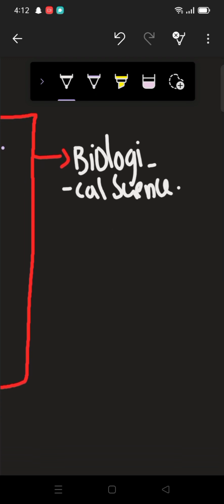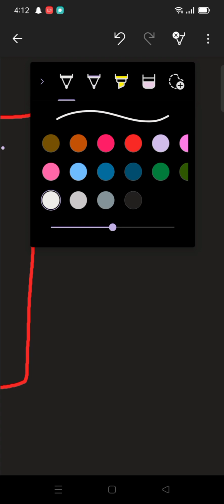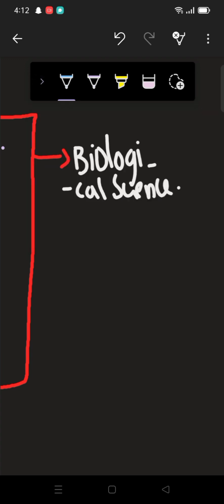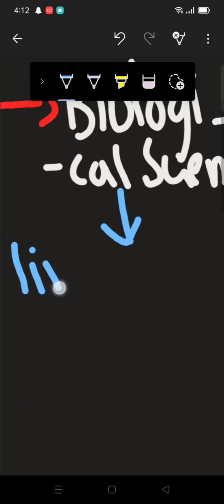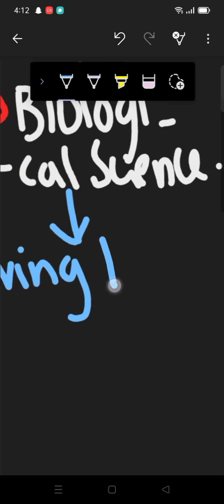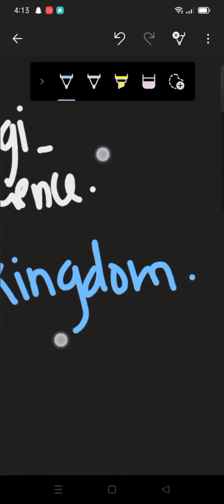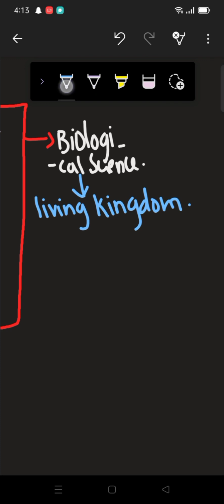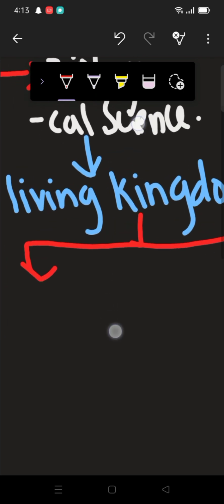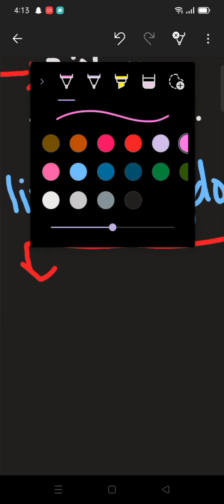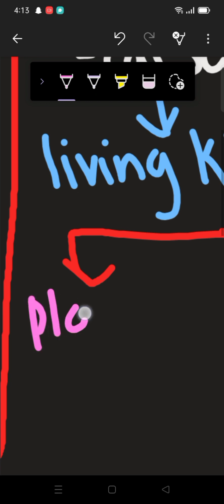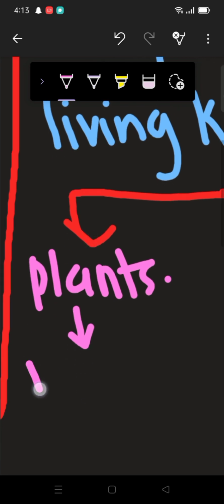In biological science you study the matter which is living things. Basically you study the living kingdom in this, and those can either be plants or animals. If it is the study of plants, that is known as botany.